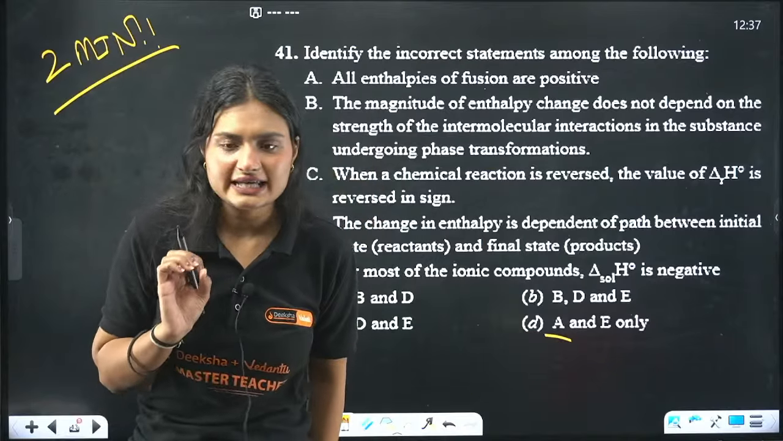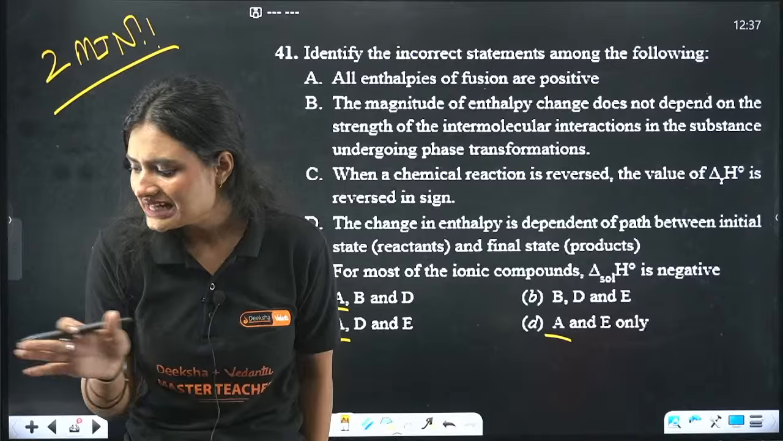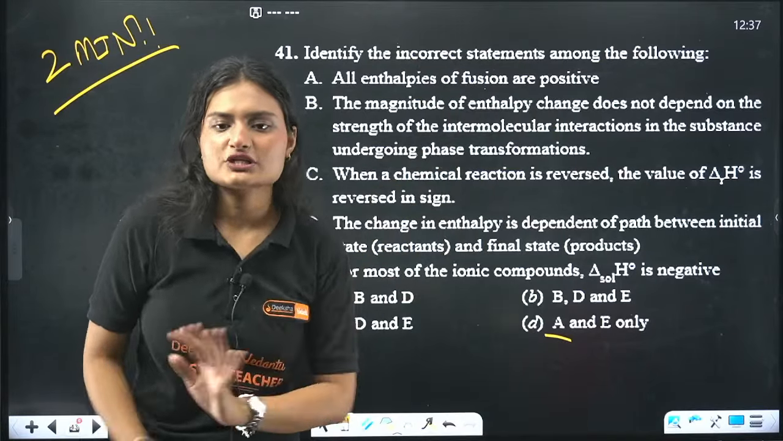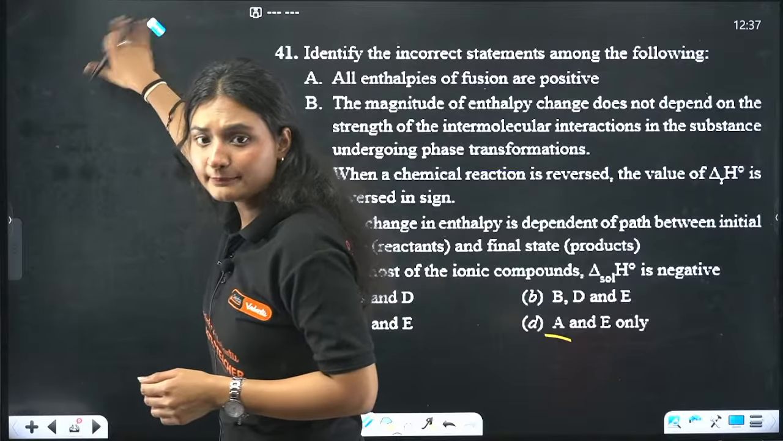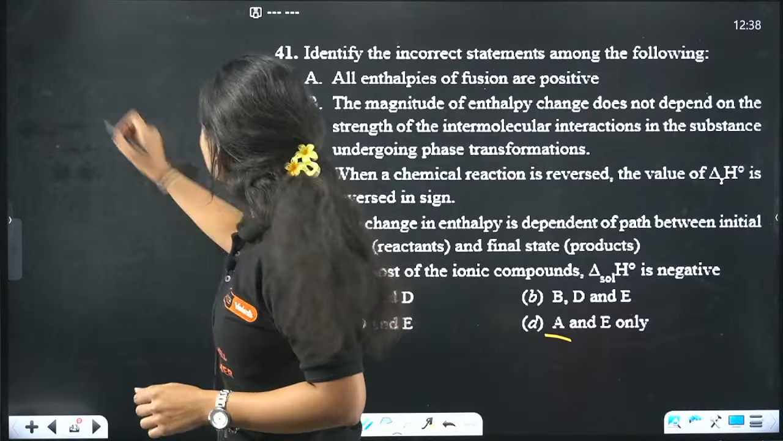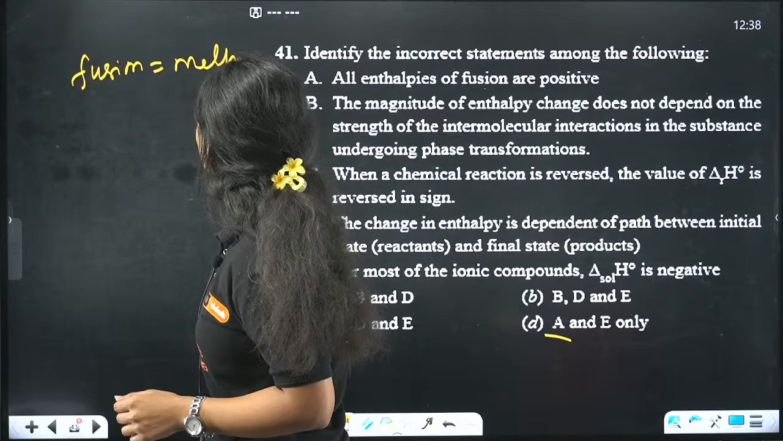So if I just check on the A thing, and if it is correct or incorrect, I'll have some idea. Okay, I'll start with A. All the enthalpies of fusion are positive. Enthalpy of fusion, what is fusion? Fusion means melting. And what do you mean by melting? When solid is getting converted into liquid.